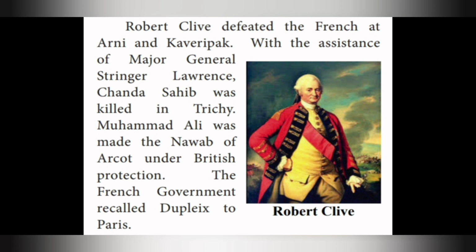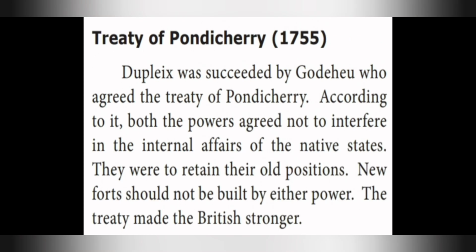So this is the picture of Robert Clive. You have this in the book. Robert Clive defeated the French at Arni and Kaveripak with the assistance of Major General Stringer Lawrence. Chand Sahib was killed in Trichy. Muhammad Ali was made the Nawab of Arcot under British protection. The French government recalled Dupleix to Paris.